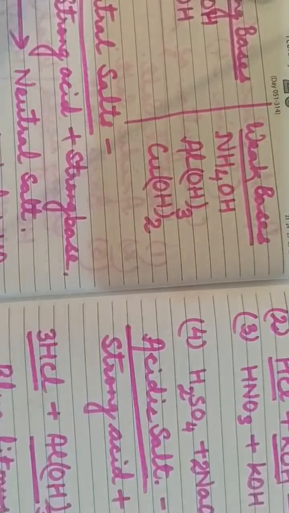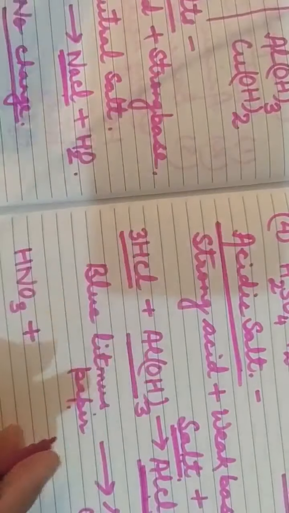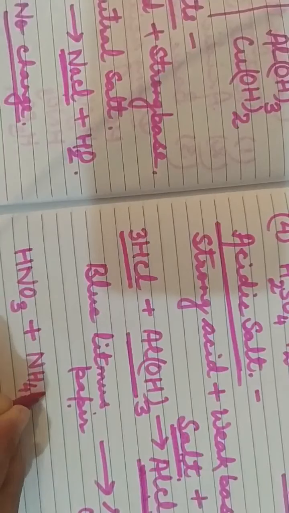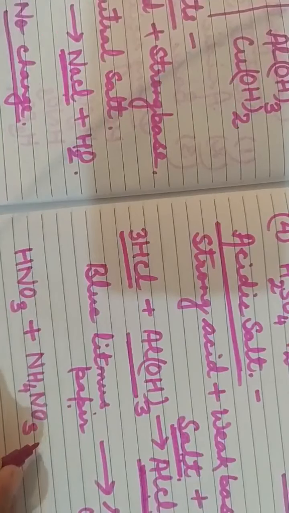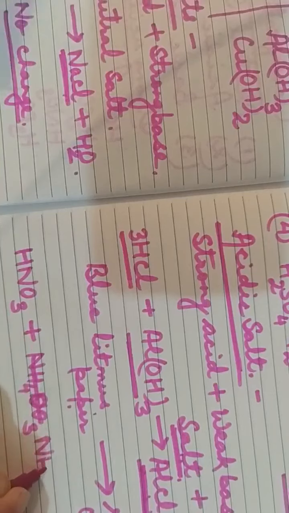All these are weak bases. So one of the bases we will pick from here, that is ammonium hydroxide. We can take HNO3 and NH4OH, it is a base.